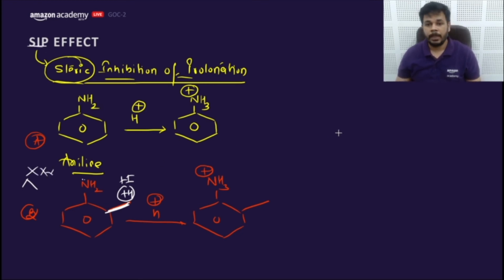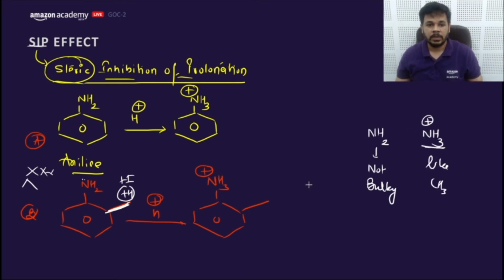Now what will happen? We have already discussed NH2 is not bulky. This will not show SIR effect, whereas NH3 like CH3 is bulky. So now what will happen? Now the CH3, which is already bulky, says to NH2, please, you will not take H plus.